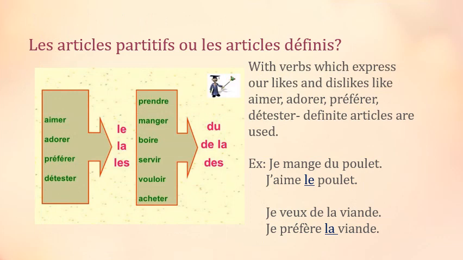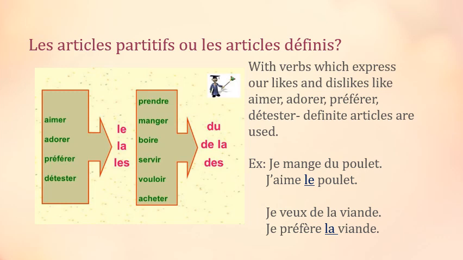Now the question, les articles partitifs ou les articles définis, meaning whether to use partitive articles or definite articles. So let us see. With a few verbs like aimer, adorer, préférer, détester, we use definite articles le, la, les or l', because these verbs are telling about our likes or dislikes or our taste or preference, which is always fixed. So that is why we always use the definite article.